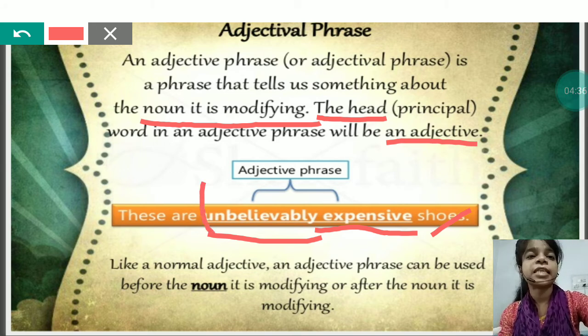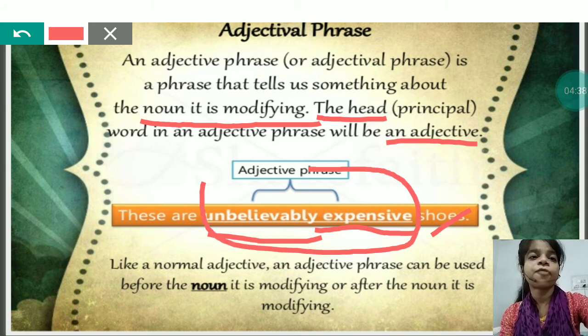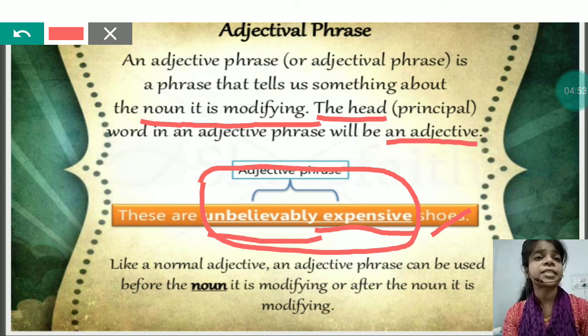These two words formed together are called an adjectival phrase. That means if there is an adjective present in a sentence and another modifier with it, then that group of words will be called an adjective phrase.